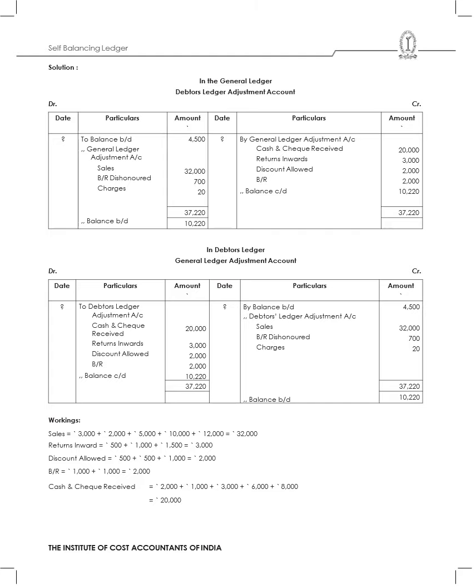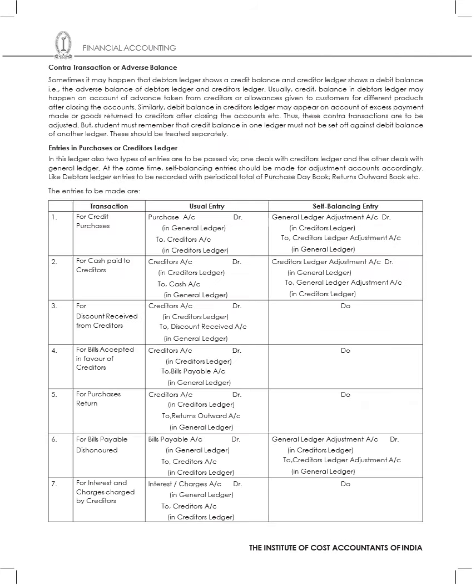So cash and cheque received will come 20,000. Then returns inwards will come 3,000. Discount allowed 2,000. BR 2,000. Then balance brought down is 4,500. Debtors ledger adjustment account. Sales is 32. BR dishonored 700. Charges is 20. After doing all these things, I will balance my books, and then I'll say balance brought down is 10,220. So this is how I'll record the transaction.